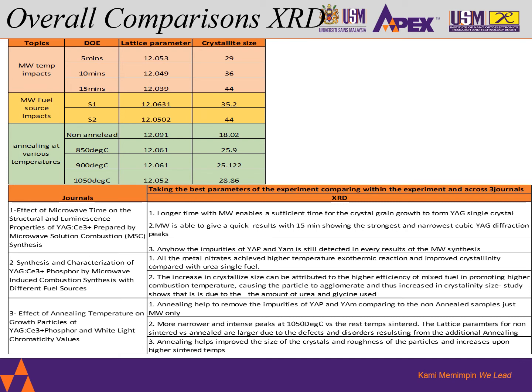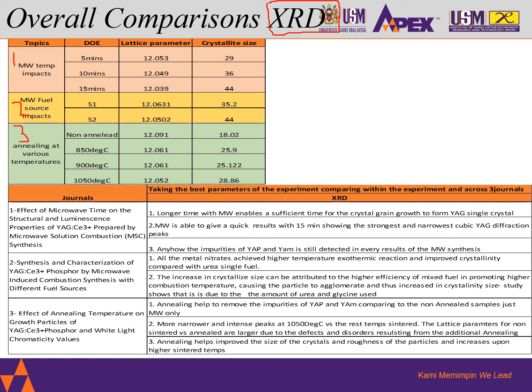Now here I have compared on the XRD. So part of this topic talks upon the overall comparisons, and I've used the XRD as a topic of comparison. So here I've tabled up the three journals, journal 1, journal 2, and journal 3. Here we see that the XRD shows the crystallite size.